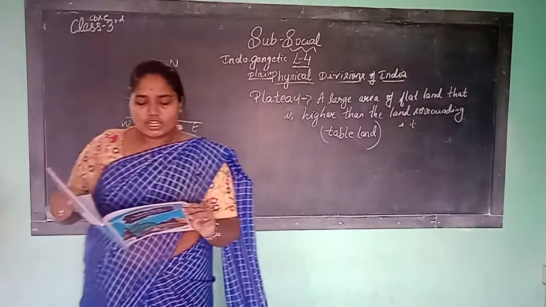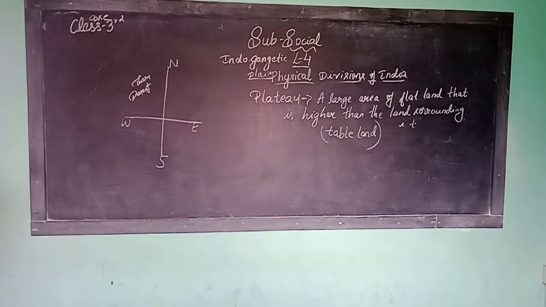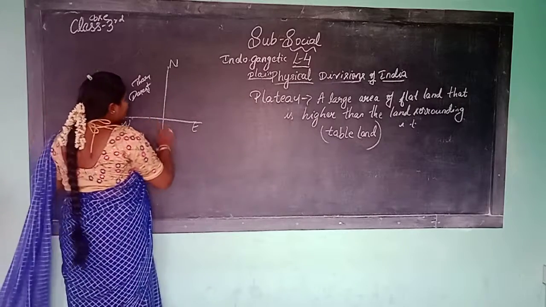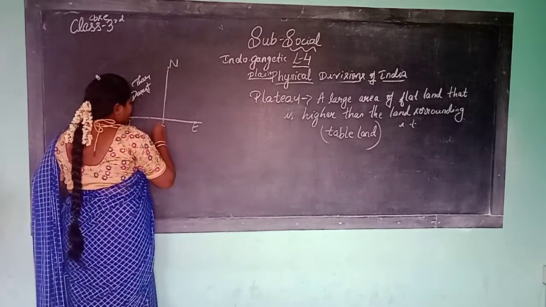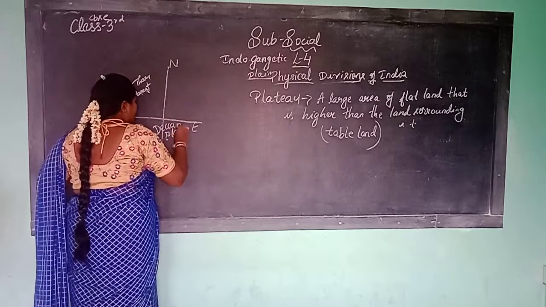The Deccan Plateau covers most of the southern part of the country. So where is the Deccan Plateau? It is in the south region. It covers the south region. Where is the Deccan Plateau? The Deccan Plateau is situated in the southern plateau.